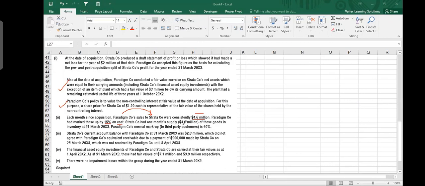Strata company had 1 month supply of these goods in inventory at 31st December. Paradigm company's normal markup to third-party customers is 40%. I'm not sure why we need this 40% to outsiders. It's not our concern. What they are doing is making a 15% markup. So let's see what our unrealized profit in inventory is.